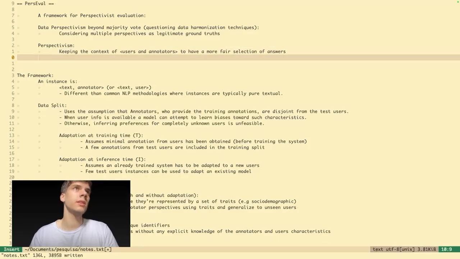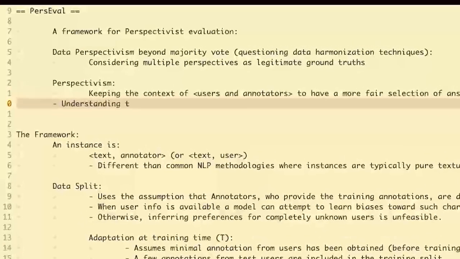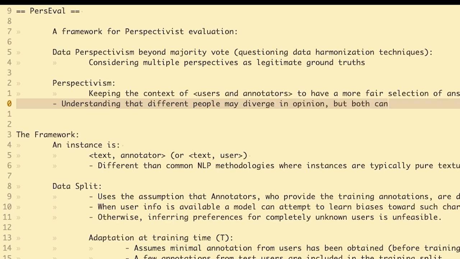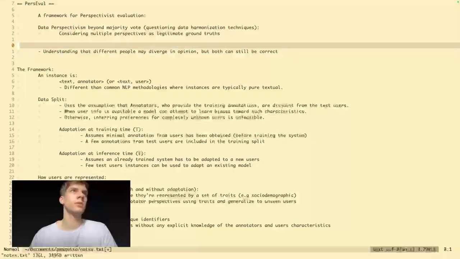So it's basically understanding that different people may diverge in opinion, but both can still be correct. Okay? It's about having different perspectives in our models.